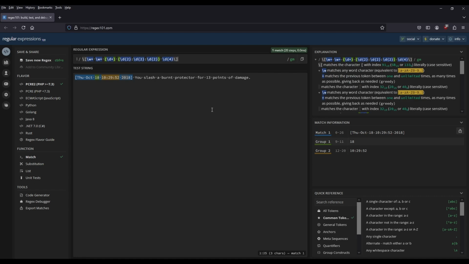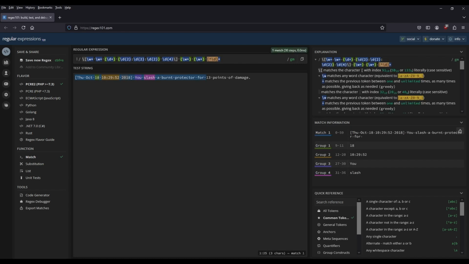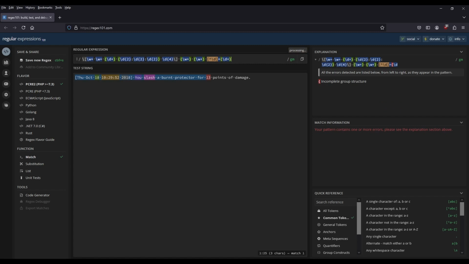There we go. And I don't know about necessarily it being your DPS. I might want to capture anybody's DPS. So I'm going to say a new word character, plus, and we're going to capture that. It could be someone's DPS, and what they do is going to be our verb here. They kick it, they slash it, they bite it, they do something to it. So that plus. Then we have an entity that's getting hit. I don't really care about that, so what I want is anything that is not a number, plus. And then I'm going to take the number, that plus, which I'm capturing.